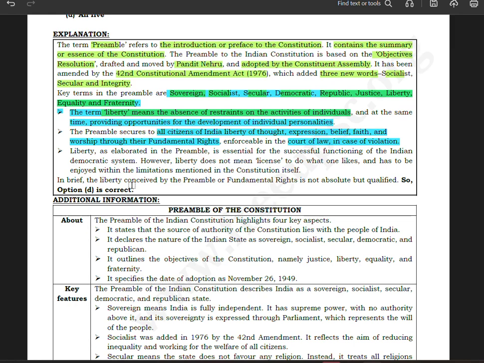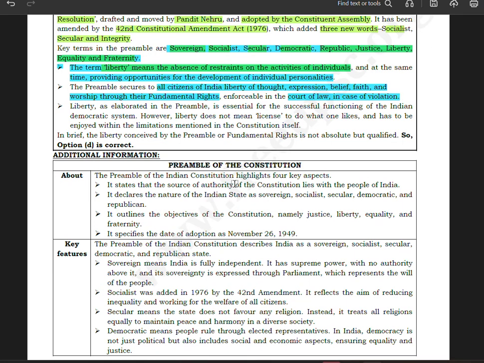In brief, the liberty conceived as a parliament of fundamental rights is not absolute but qualified. Okay, so that is the correct thing, because there can be restriction placed by the parliament by law, or under any extraordinary circumstances, for instance the emergency provision. Okay, now preamble of the constitution.